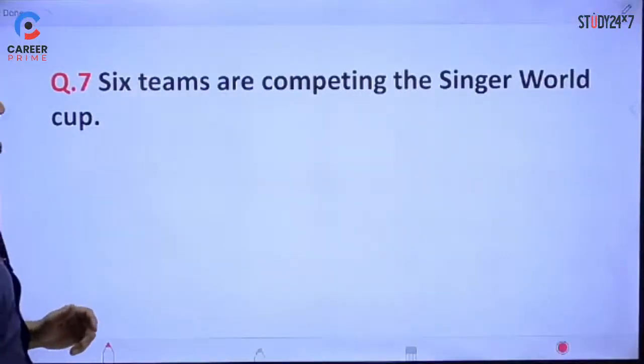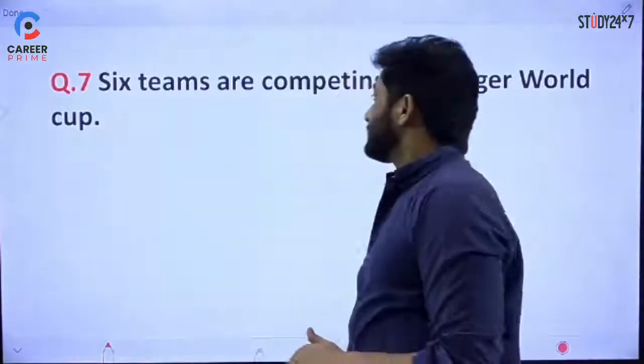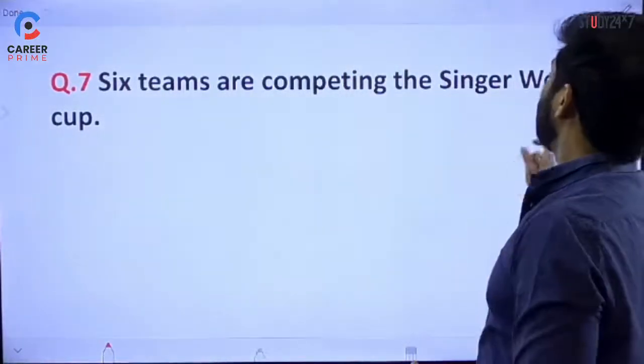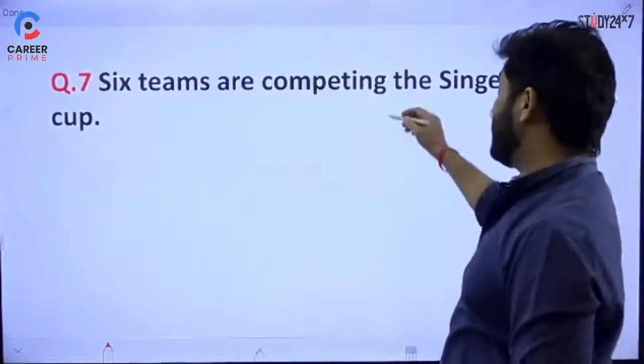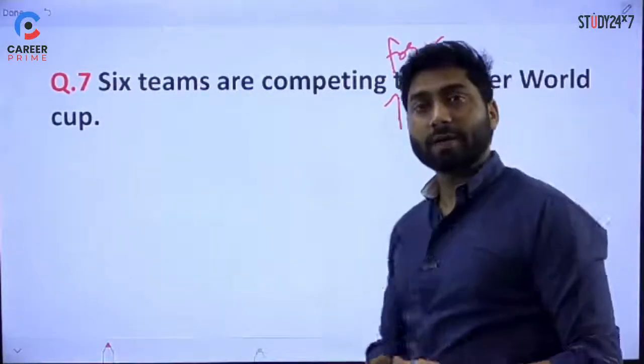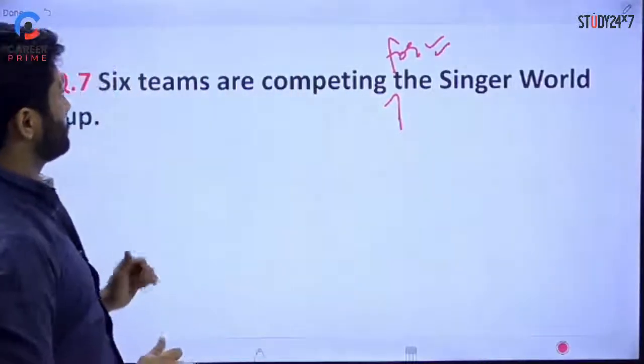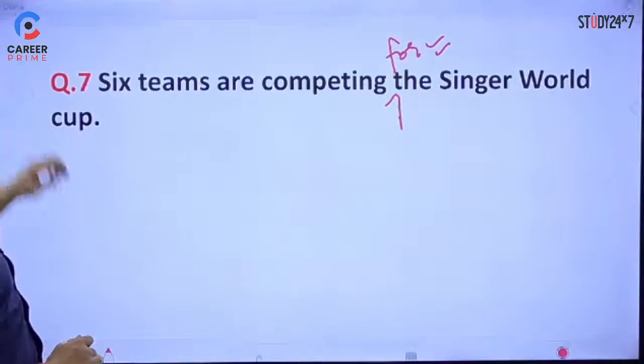It says six teams are competing the Singer World Cup. So competing for, you compete for something, right? Again the preposition is missing, so we have to use the correct preposition here, everything else is fine.